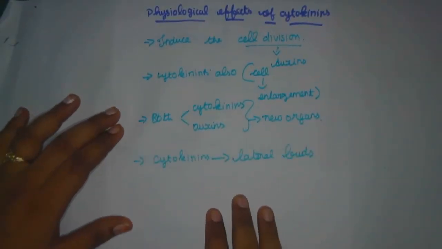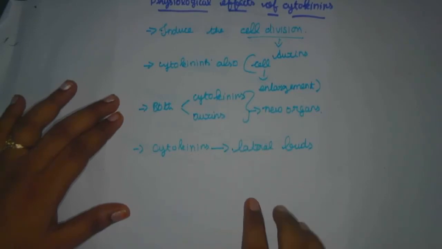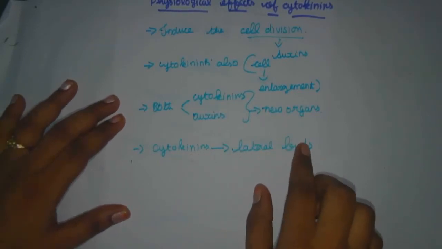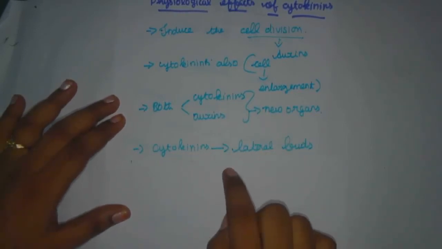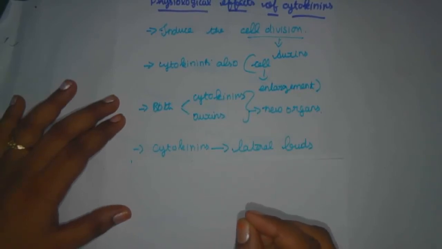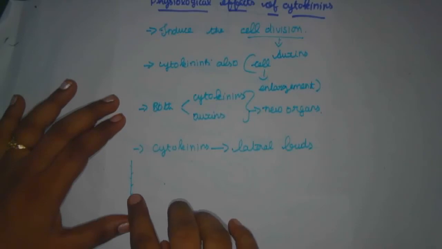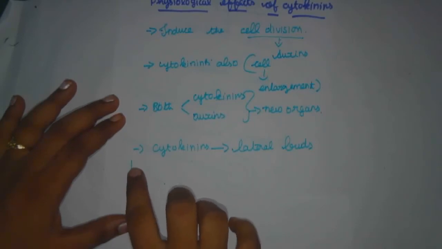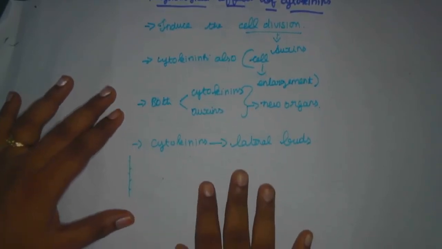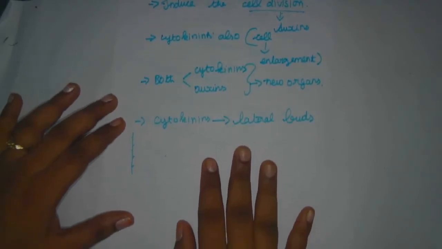Okay, and next one, is cytokinin alone responsible for the lateral buds? Here, lateral buds means a new bud forms on the plant. For example, just imagine this is a plant body. There is lateral growth, and buds like this form. So that is the lateral buds of a plant body.